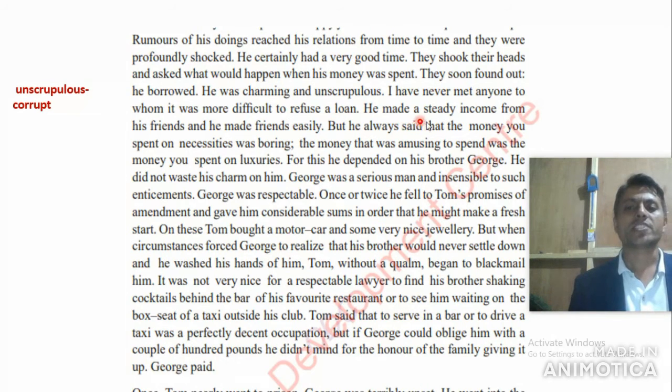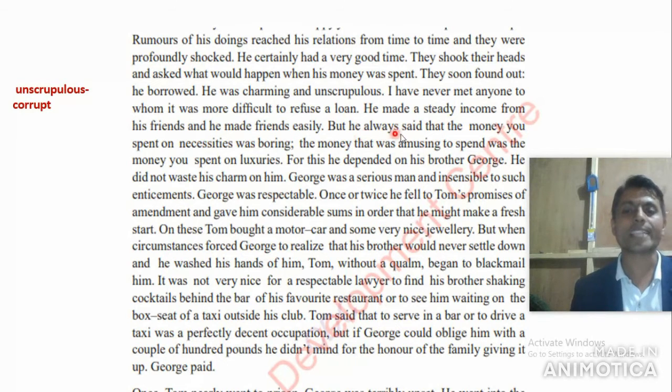He made a steady income from his friends. His income source was his friends, and he made friends easily. He had such an art, such a quality. The speaker easily makes friends, and then from his friends he easily gets money.